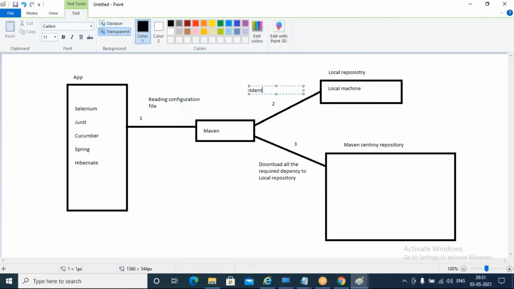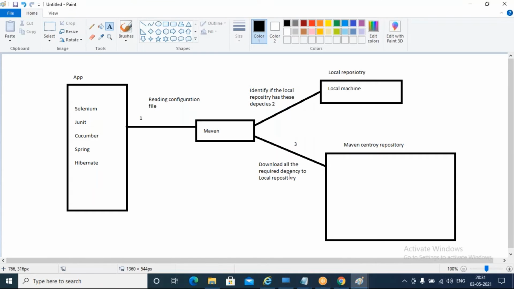Identify if the local repository has these dependencies. If not, then download from the Maven central repository and add it to your local repo.